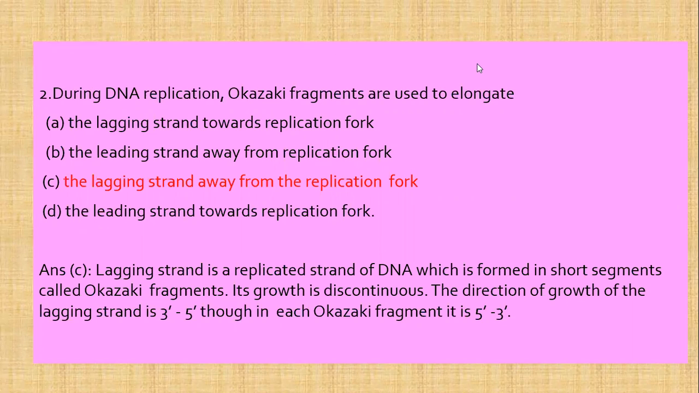Now we know that DNA replication is a phenomenon in which a duplicate copy of DNA is synthesized. In this, there are two strands, the lagging strand and the leading strand. The lagging strand is the replicated strand of DNA which is formed by short segments known as Okazaki fragments, and the growth of this lagging strand is discontinuous. The direction of growth of the lagging strand is 3' to 5' through each of these Okazaki fragments. So the answer is the lagging strand which grows away from the replication fork.